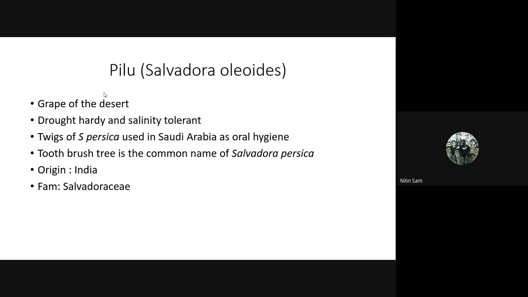In many toothpastes like Meswak, you can see in the ingredients the name Salvadora, because Salvadora is used in the Meswak paste. It originated in India and the family is Salvadoraceae.